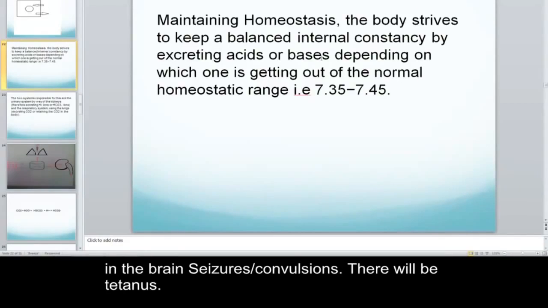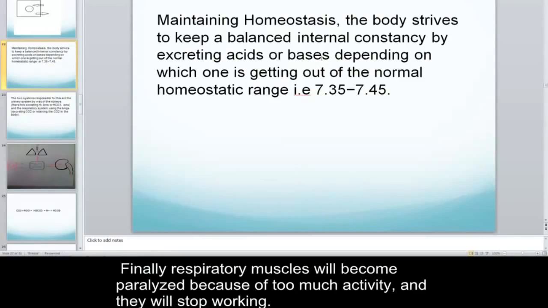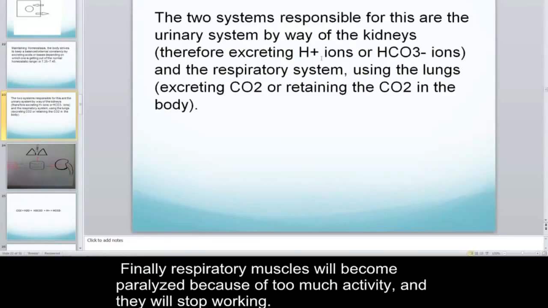In the brain, I'll have seizures. Then there will be tetany. Finally, respiratory muscles will become paralyzed because of too much activity.